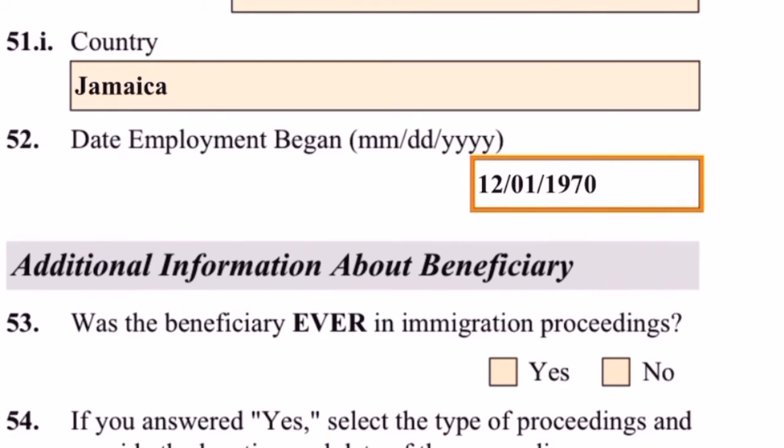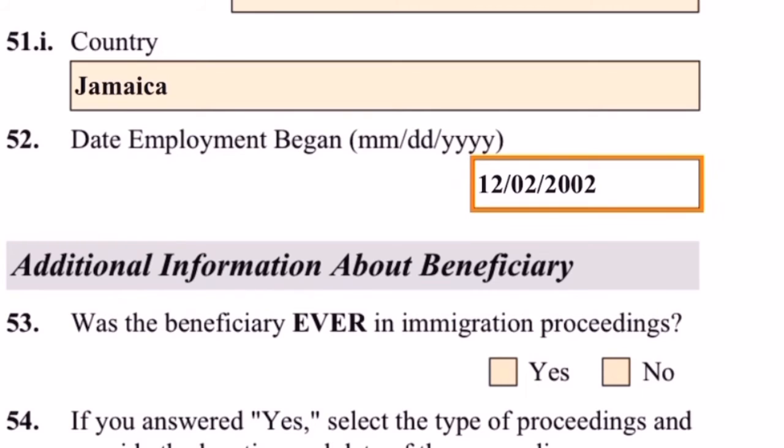The date the employment began. So the time when she started working there, she has been working there for a long time. It's over 5 years. It's even over 10 years. So we don't need to enter her previous jobs if there were any before now. But if she had more than one job, we would have to enter it in the slot that is provided.